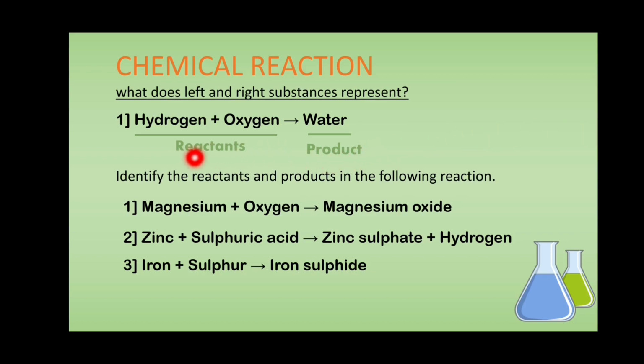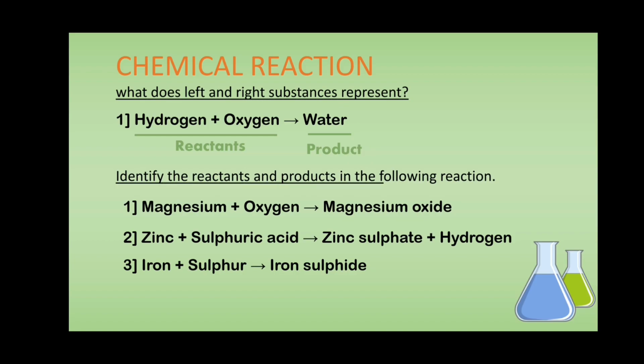The reactants are hydrogen and oxygen, because hydrogen and oxygen are involved in the reaction. That is why these are the reactants. And the substances which are produced during the chemical reaction are known as products. Here the water is a product.